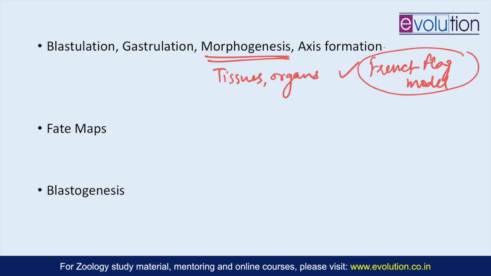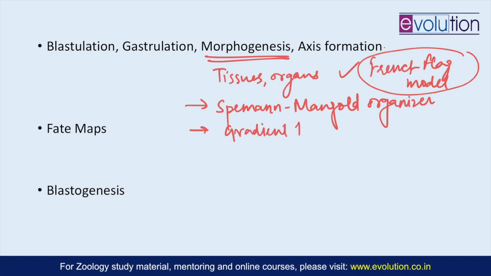And then with respect to frog, you need to really focus on the Spemann-Mangold organizer and the gradient theory given by Charles Manning.